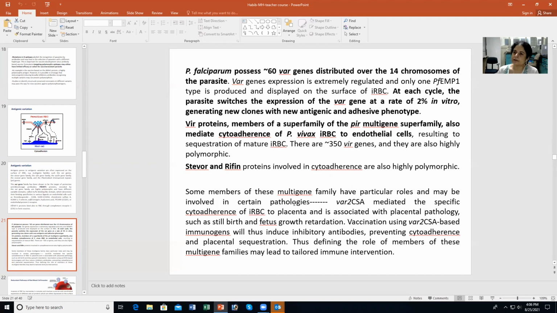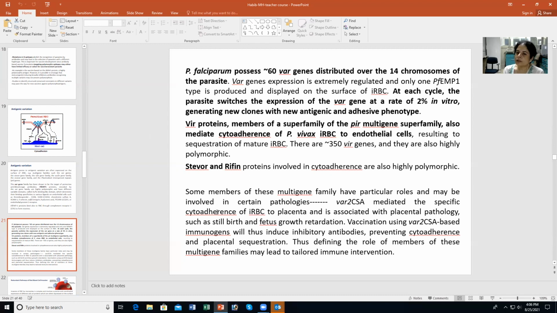So all these cytoadherence molecules seem to have this high degree of variation. And because of the multigene families encoding them and their ability to switch from one to the other during an infection, this is a big strategy for immune evasion. Now, some of these multigene family members have particular roles and may be involved in certain pathologies.